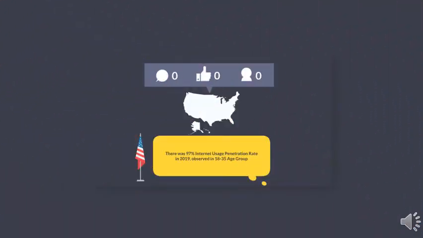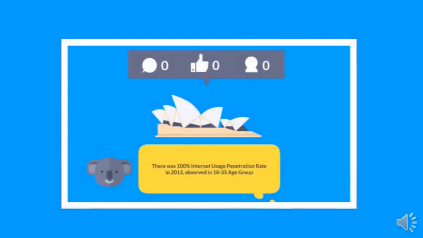In the United States, internet usage penetration was 97% for the age group of NOBULL's target audience in 2019. This number was already reached to 100% for Australia in 2013. This means the second tactic is also useful for the target audience in both United States and Australia.